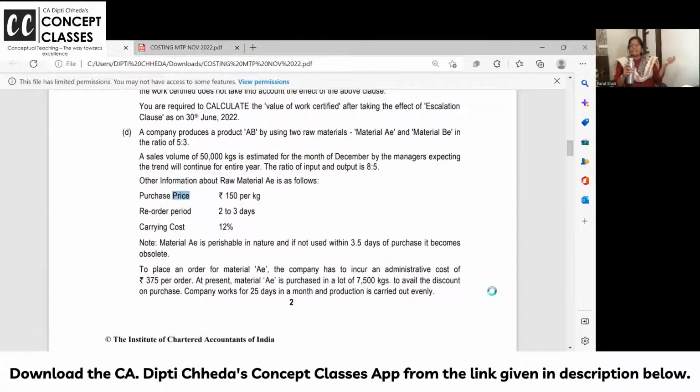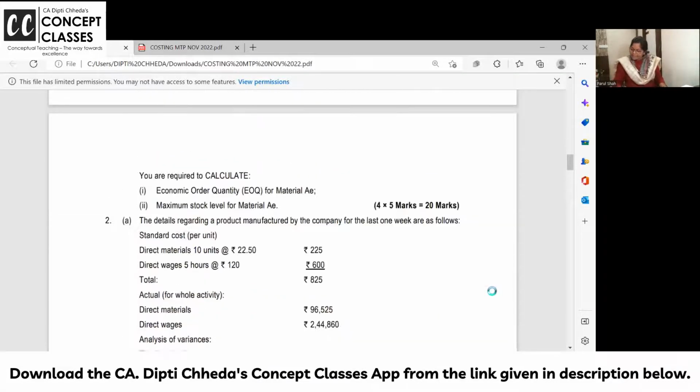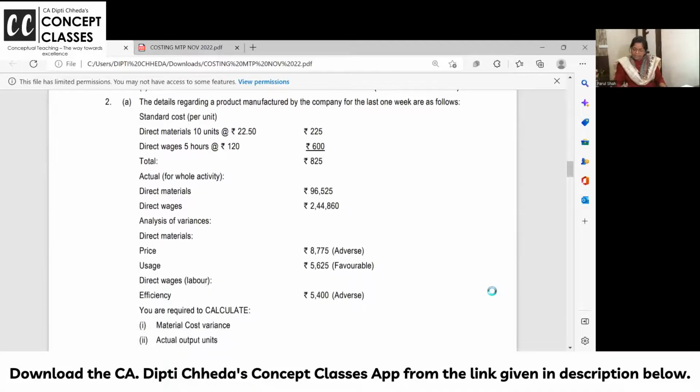Material and labor are asked separately also in question number 1. Done? Chalo. Let us go to question number 2A.